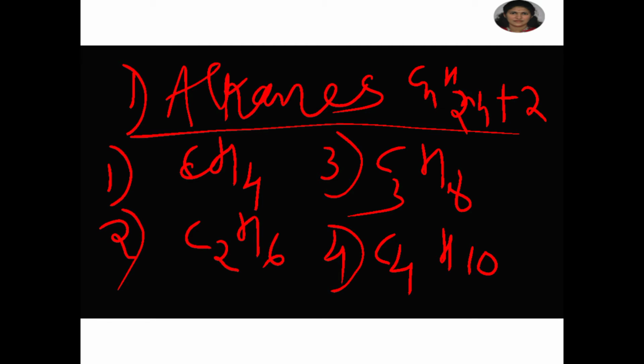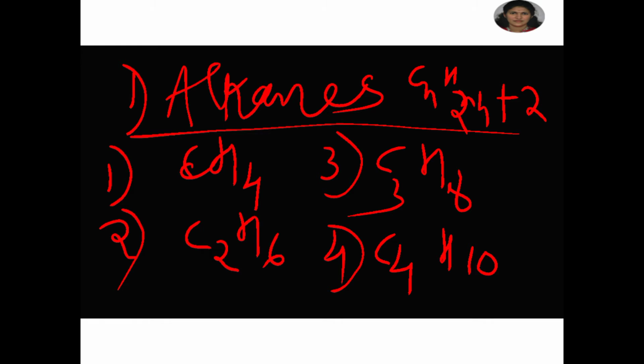There will be a CH2 difference here, between CH4, C2H6, C3H8 and C4H10. The neighboring compounds differ by a CH2 group. So this is according to the formula.